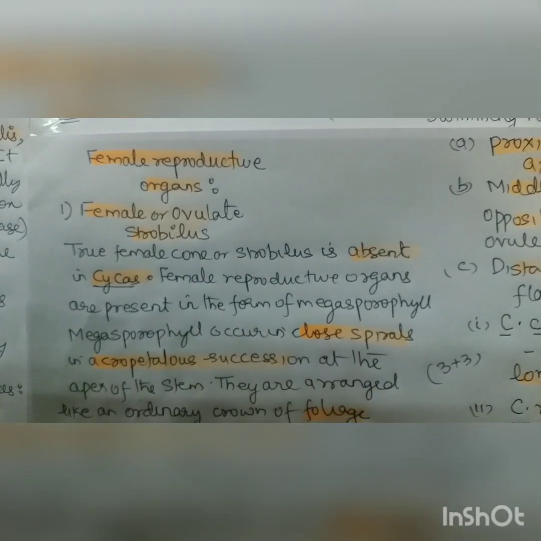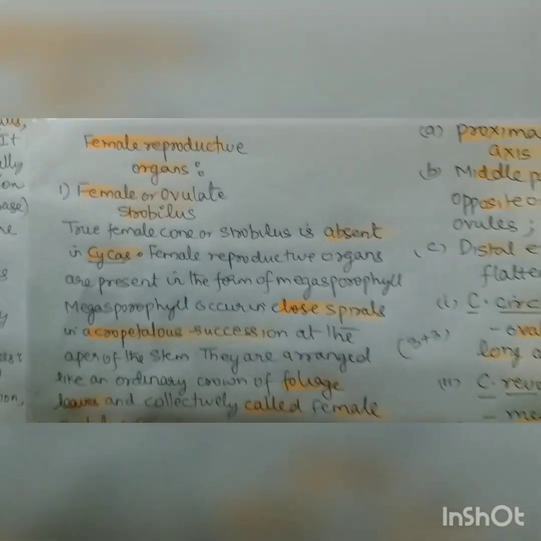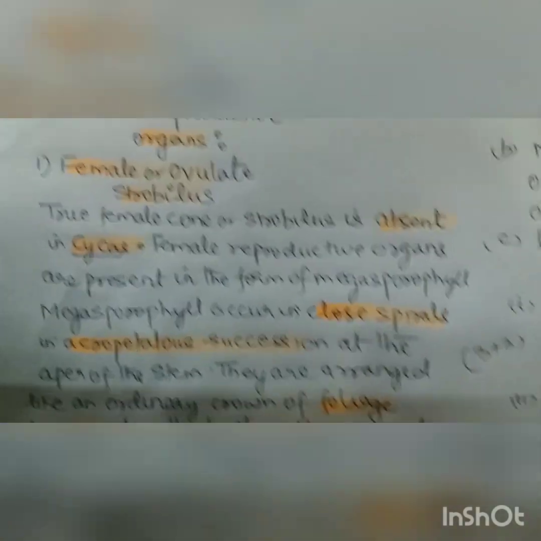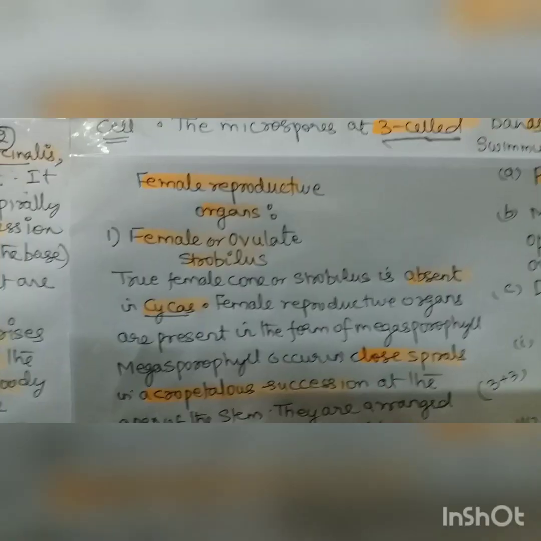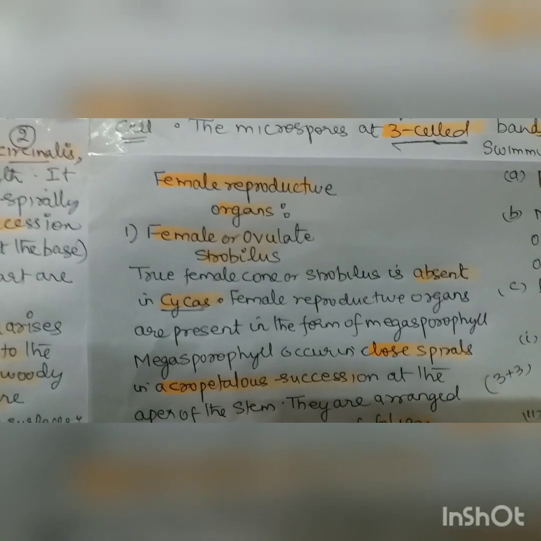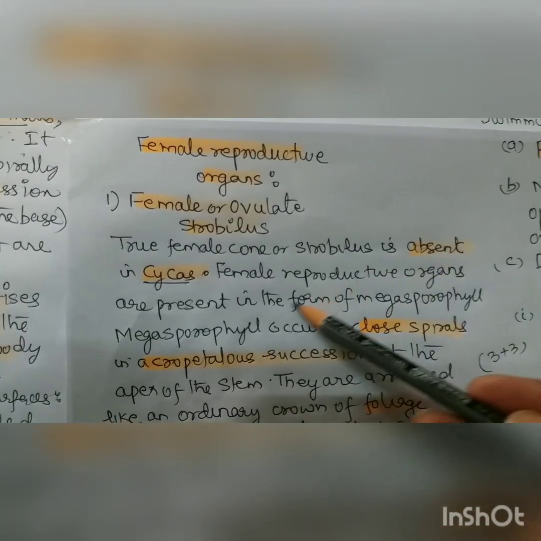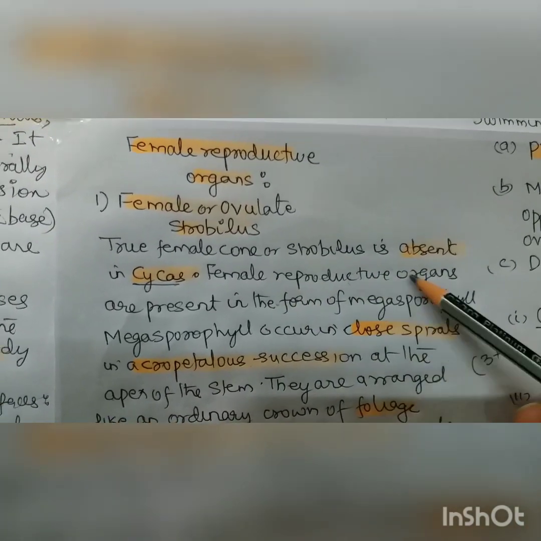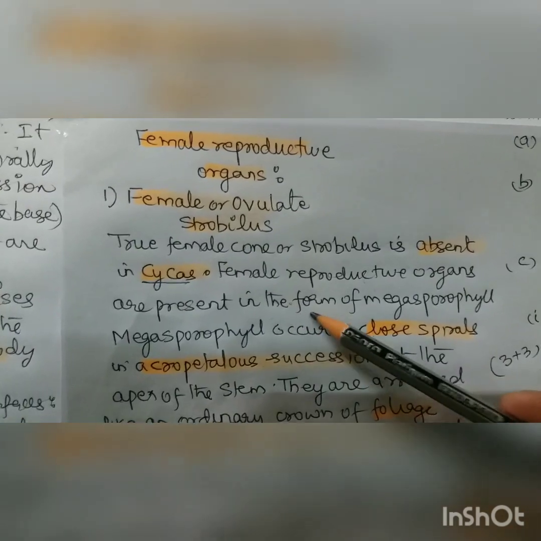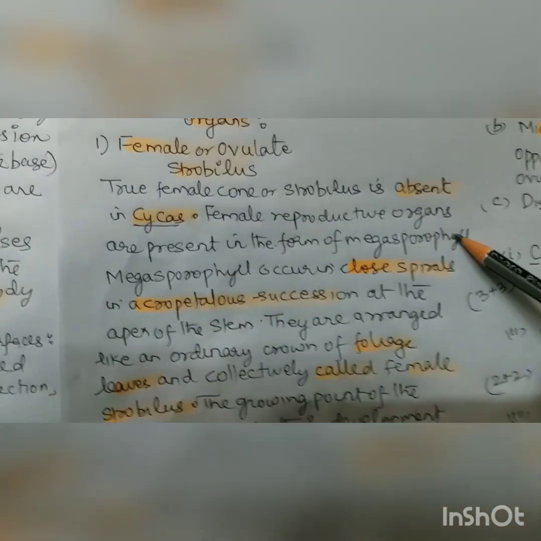female reproductive organs. And in female reproductive organs, first we do the strobilus, ovate strobilus. So we are talking about the female strobilus, and the true female cone is absent in Cycas, and the female reproductive organs are present in the form of megasporophyll.